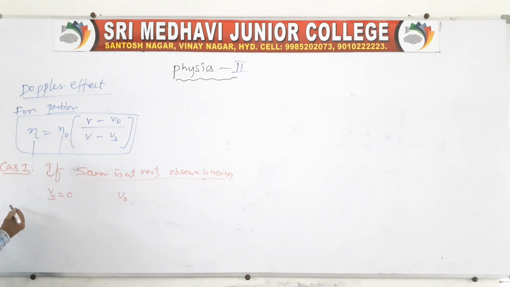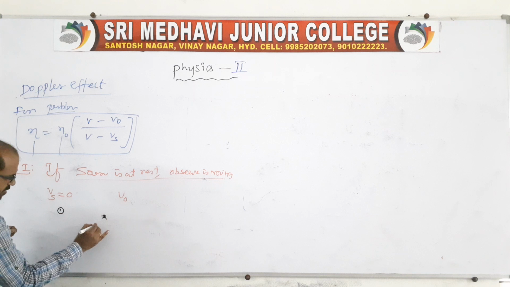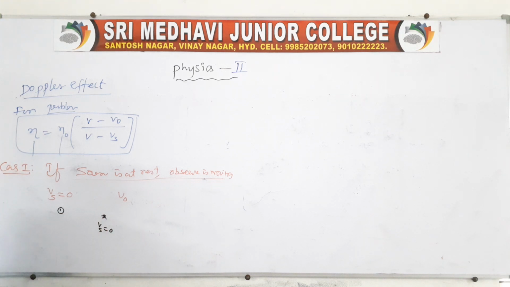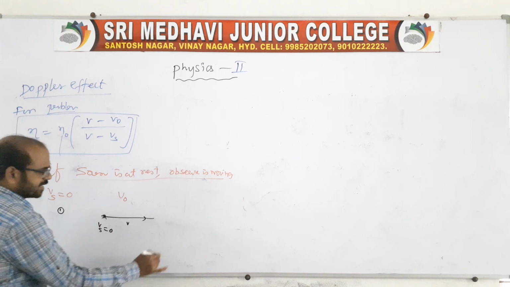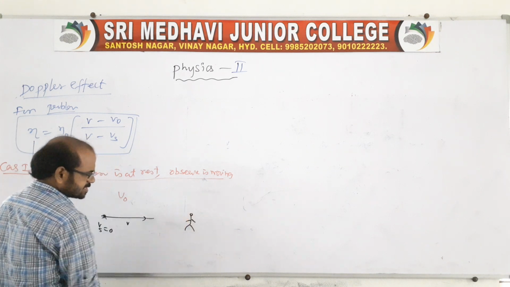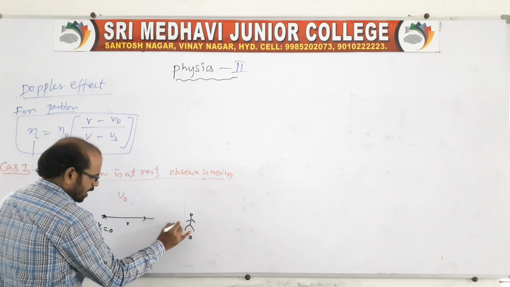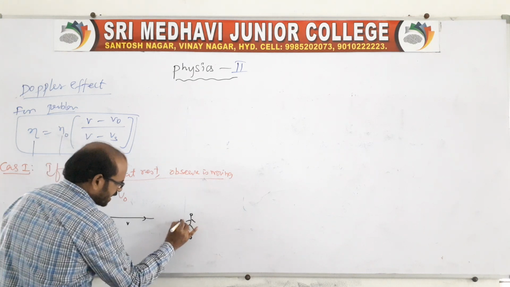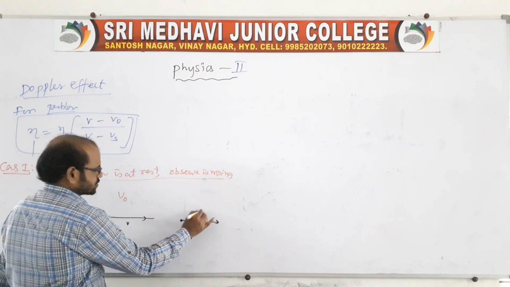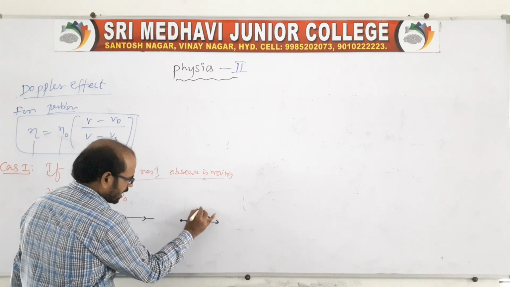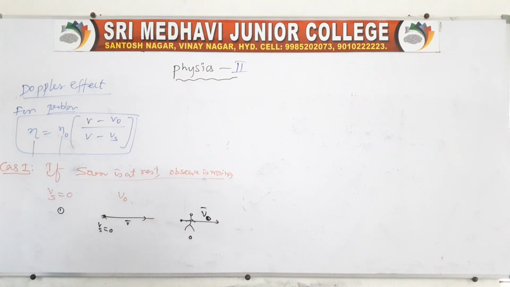So the first one I am telling. In this again, you take it like this. Suppose the source, however, Vs is 0, at rest, but the source is producing the sound which is V, and your observer is O. Now the observer is moving along the direction of the source sound speed, so that V0 and V are in the same direction.